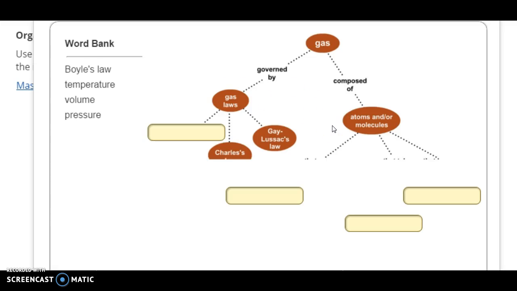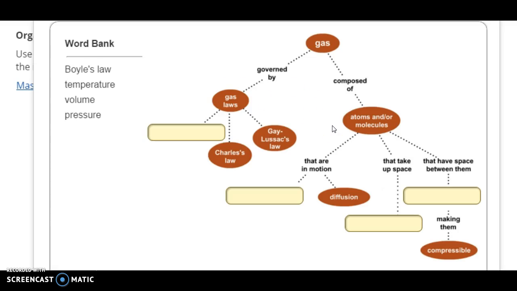All right. So we have our mastery map of gases. Go ahead and hit pause and fill them in yourself. Just think of where they need to go. And so gases are governed by, we should have Boyle's law here. Gases are composed of atoms and or molecules that are in motion. That's temperature. Atoms and or molecules take up space. That means volume. Atoms and or molecules have space in between them, making them compressible, and that is pressure.